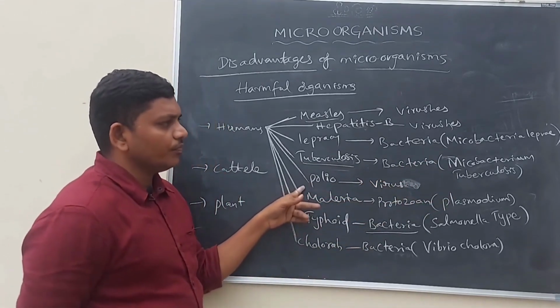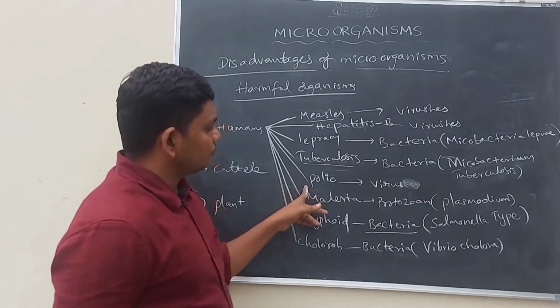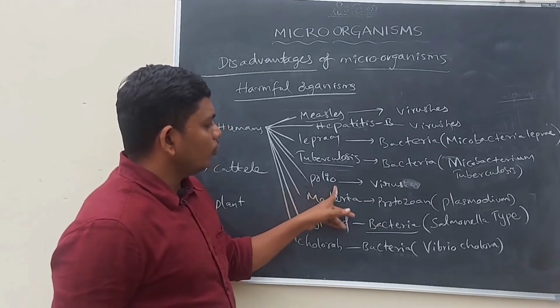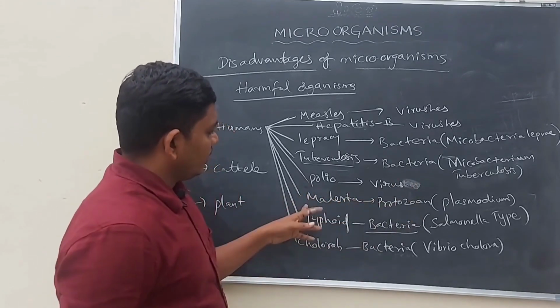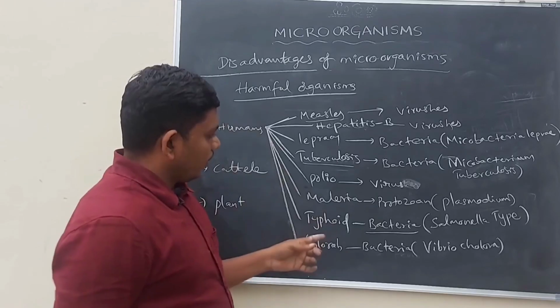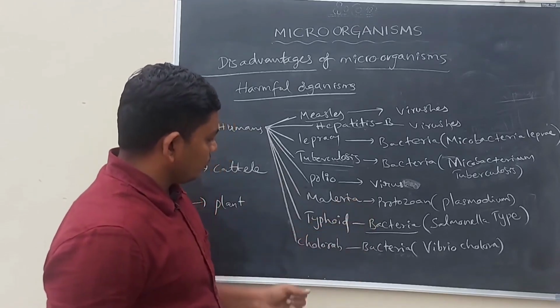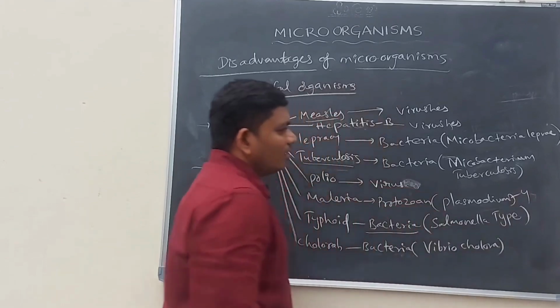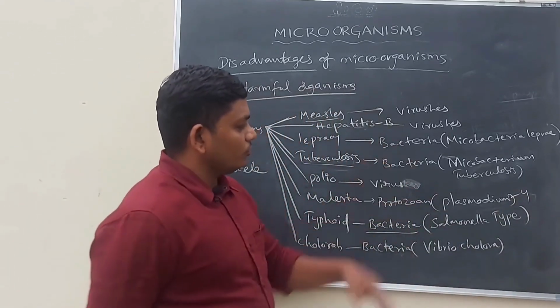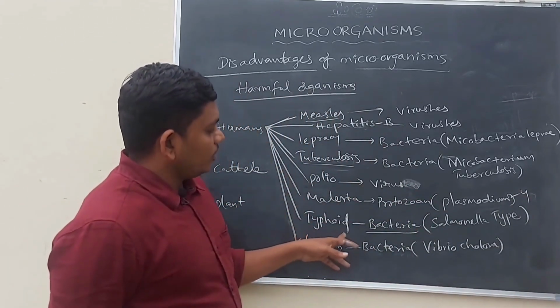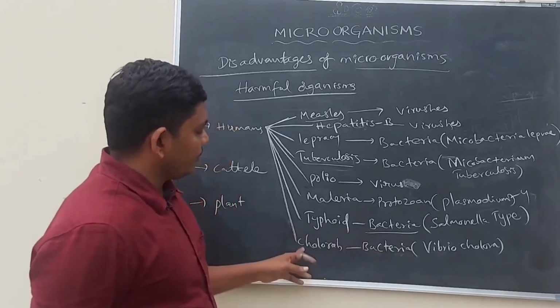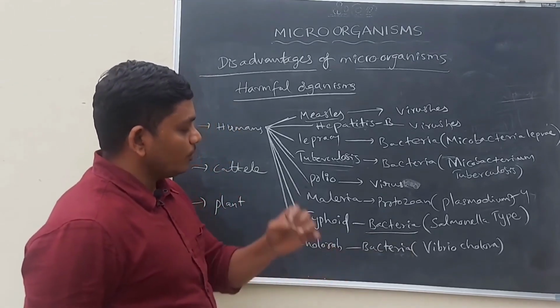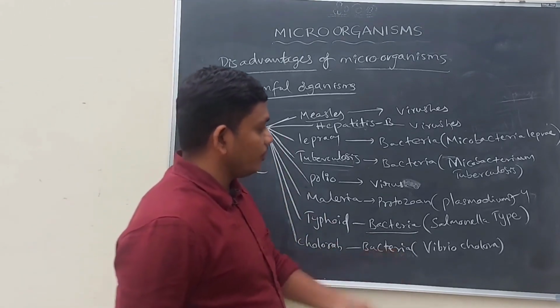Polio appears in childhood, in children, and is also caused by viruses. And malaria, protozoan called Plasmodium. The Plasmodium is generally of 4 types. This is not the right time to discuss the 4 types. Typhoid, bacteria, Salmonella typhi. And cholera is also caused by bacteria, Vibrio cholera.